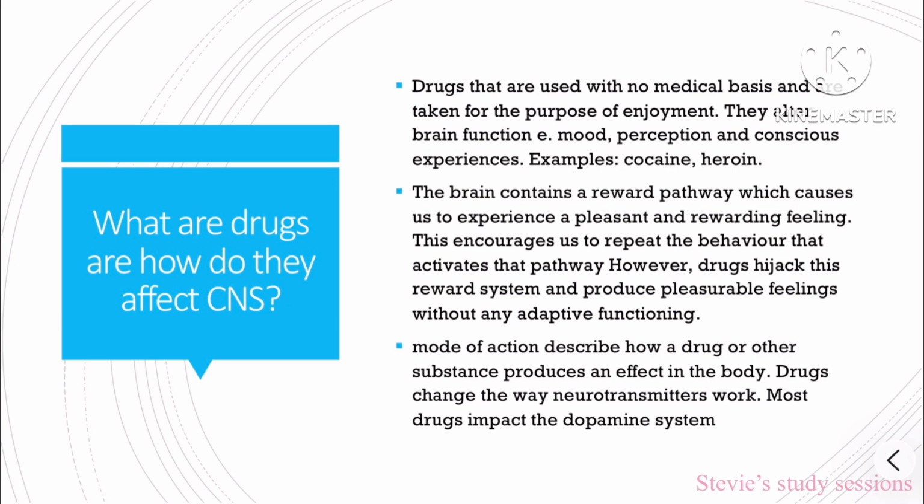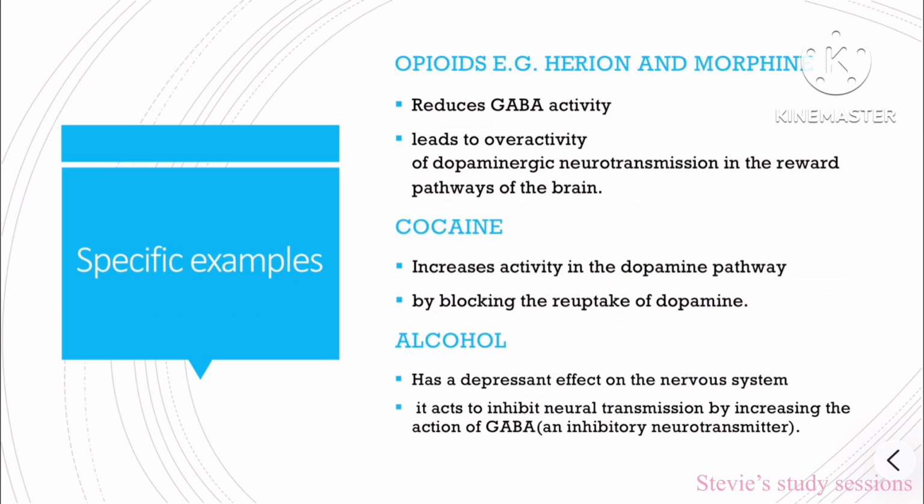The mode of action describes how a drug or any other substance produces an effect in the body. Drugs change the way neurotransmitters work. Most drugs have an impact on the dopamine system. Specific examples of drugs and how they affect the central nervous system. Opioids, for example heroin or morphine, reduce GABA activity. This leads to an overactivity of dopamine neurotransmitter in the reward pathway of the brain. Cocaine increases the activity of the dopamine pathway by blocking the reuptake of dopamine.